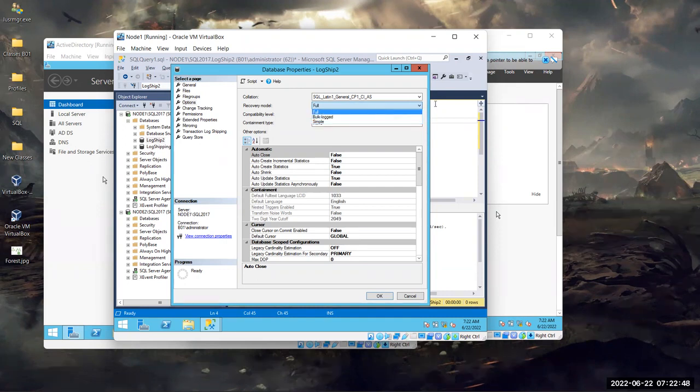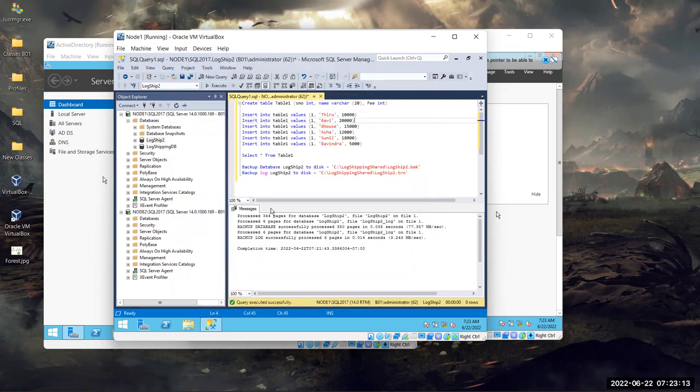Because in simple recovery model, you cannot take a log backup, and log shipping is all about log backup. Even in mirroring, you make sure that it is in full recovery model. Okay, full or bulk. Is it clear? Can we move forward? Okay. So what do we need to do now?